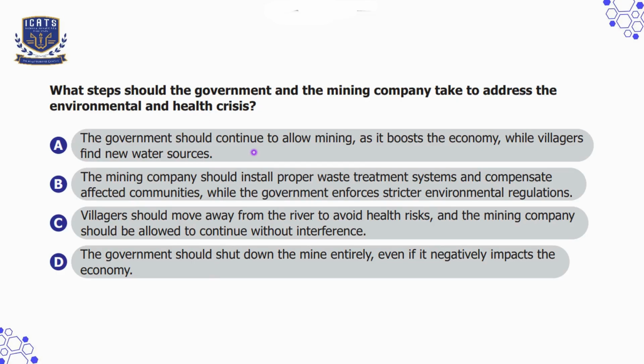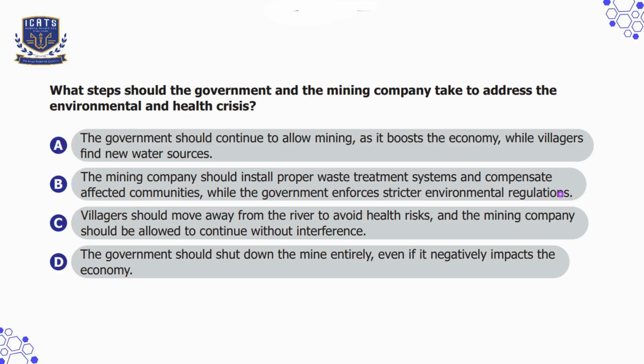Option A is the government should continue to allow mining as it boosts the economy while villagers find new water resources, which is incorrect because it ignores the pollution problems. Option B is the mining company should install proper waste treatment systems and compensate affected communities while the government enforces stricter environmental regulations, which is our correct option because it provides a solution that addresses both the pollution and the health risks.